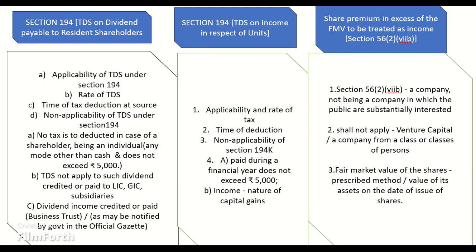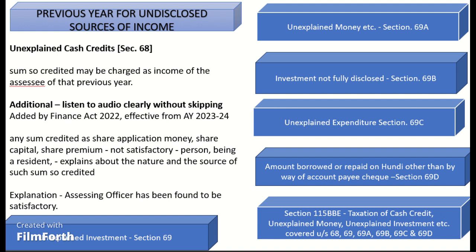For the purpose of computation of fair market value, the value of assets would include the value of intangible assets being goodwill, know-how, patents, copyrights, trademarks, licenses, franchises or any other business or commercial rights of similar nature. Next, going to the topic of previous year for undisclosed sources of income.